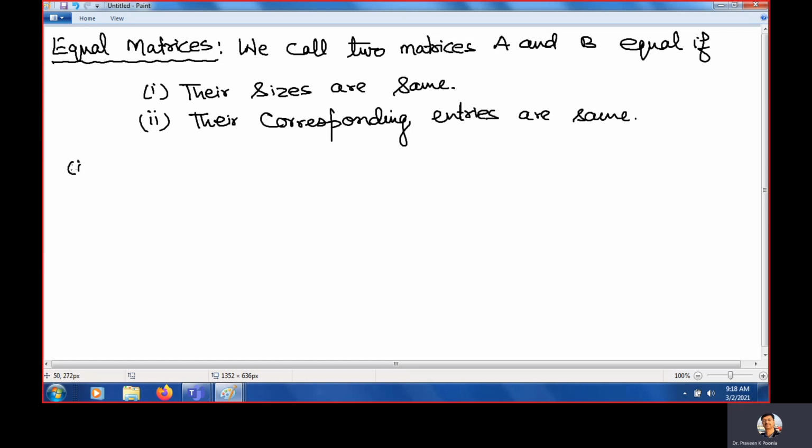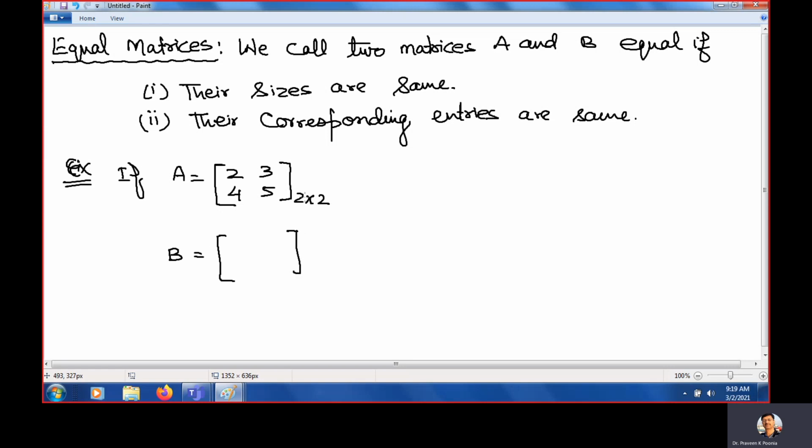So for example, if A is equal to 2, 3, 4, 5, what is the size of this matrix? 2 by 2. So we will call that A is equal to B if, first, B also has size 2 by 2. Here is 2, here should be 2. Here is 3, here should be 3.